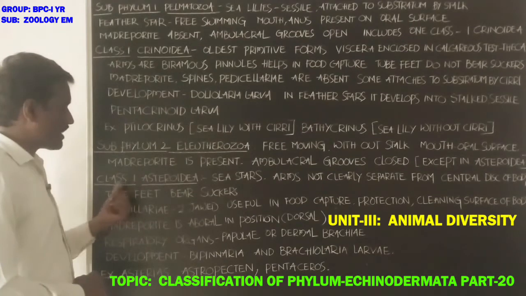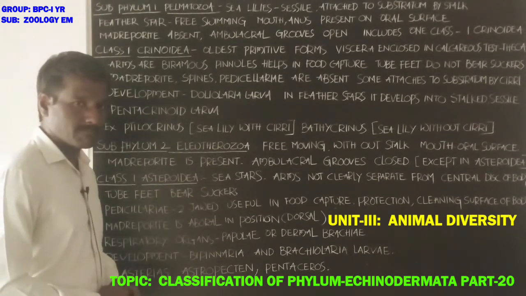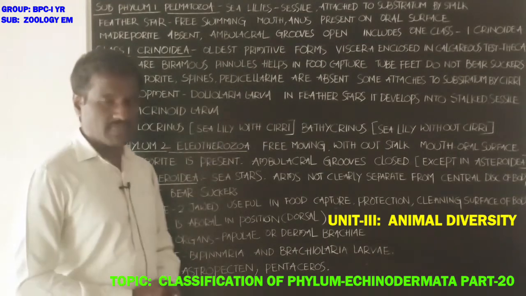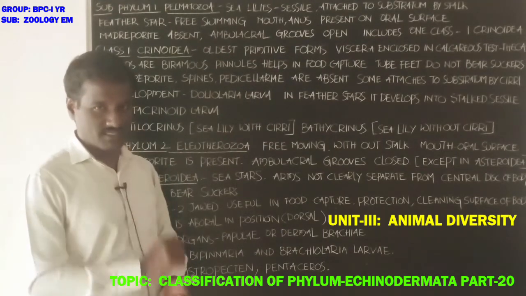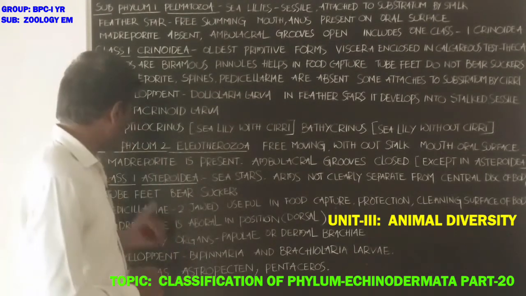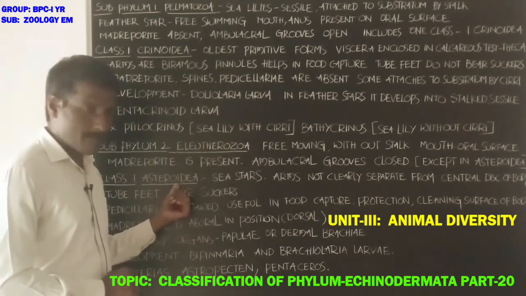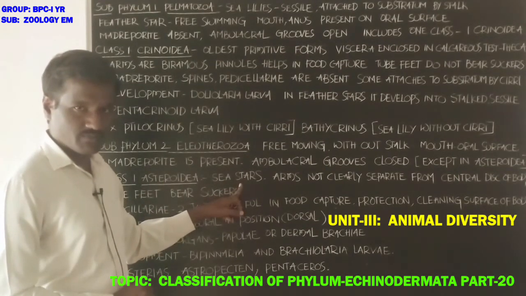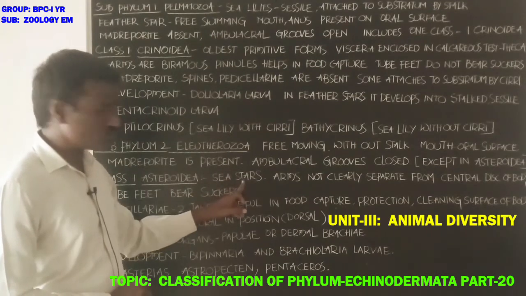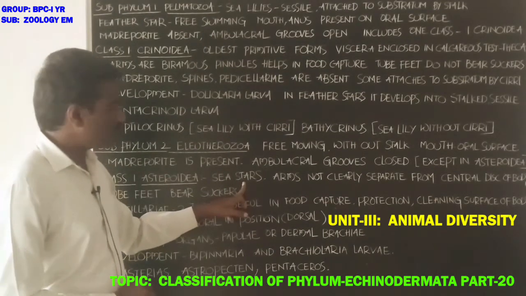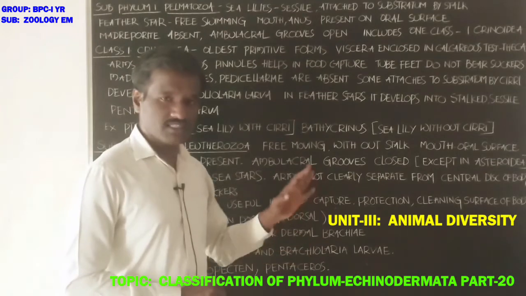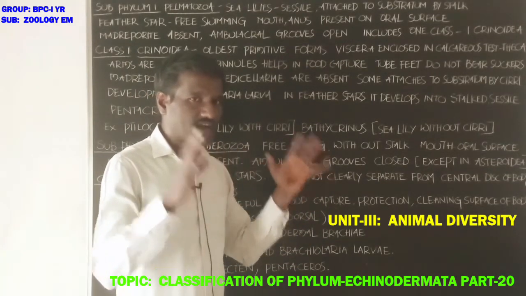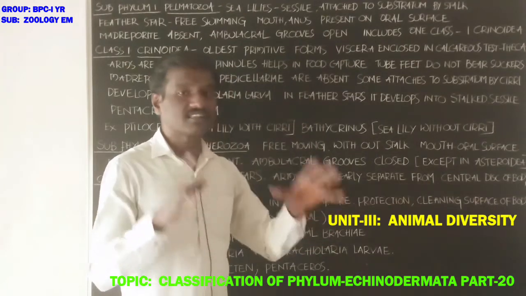Next, class 1. What about class 1 Asteroidea? Subphylum 2, Eleutherozoa, is again classified into four classes. The first one is class 1 Asteroidea. Asteroidea includes the sea stars. Arms in these animals are not clearly separated from the central disc of the body.